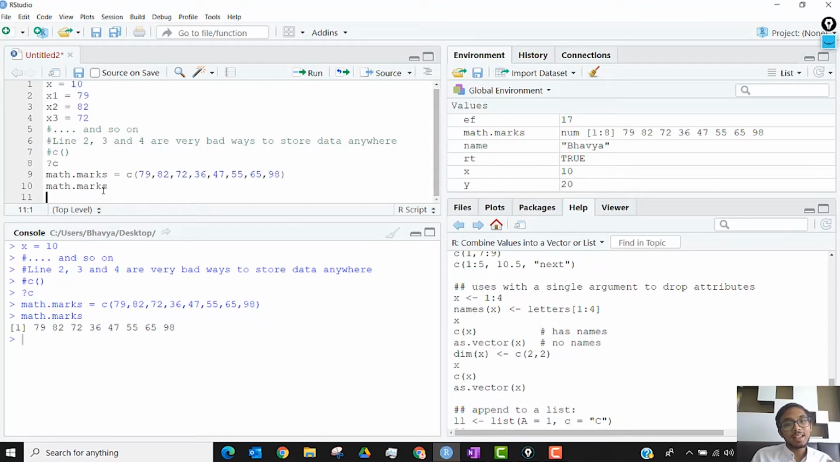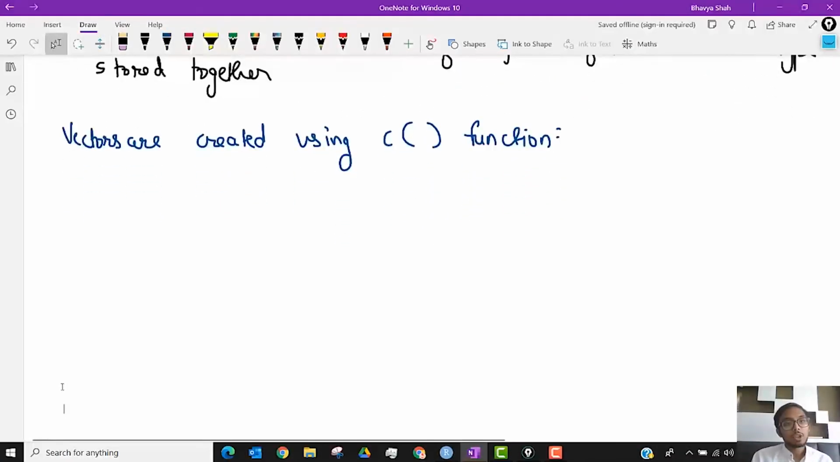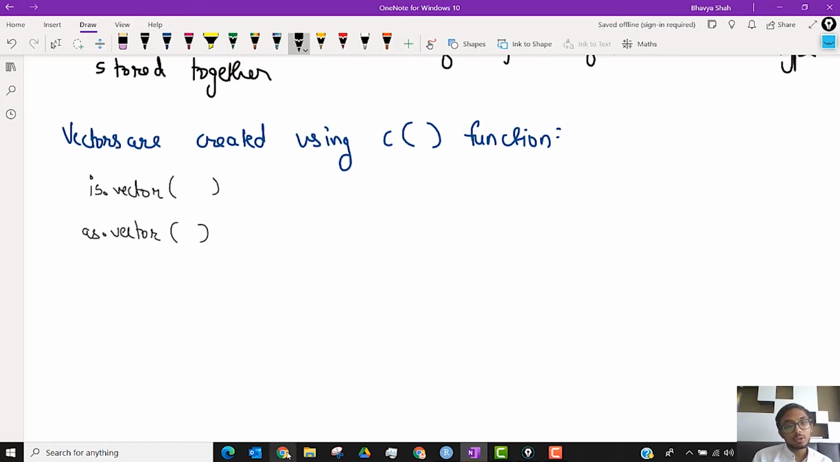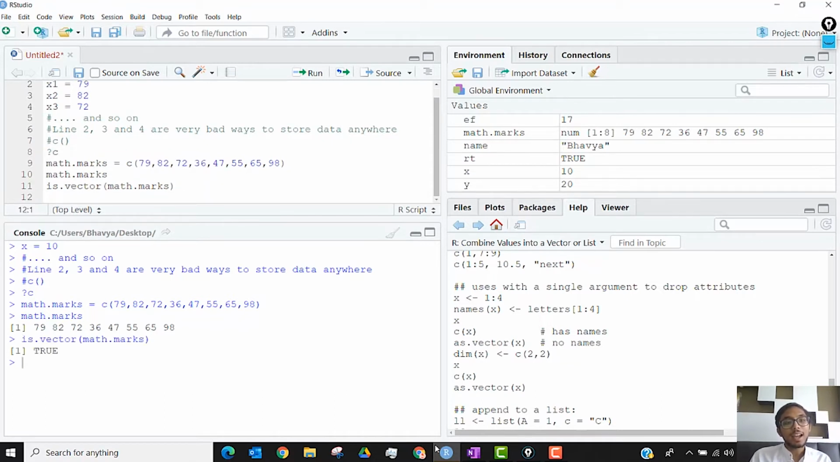Now, similar to the is and the as functions that we have done, we also have functions for vector. is.vector and as.vector, to check if something is a vector or to convert it into a vector format. is.vector(math.marks). True. That means it's actually a vector, right?